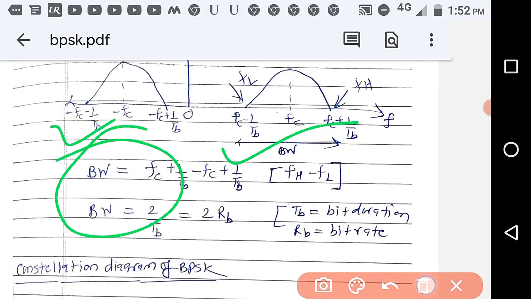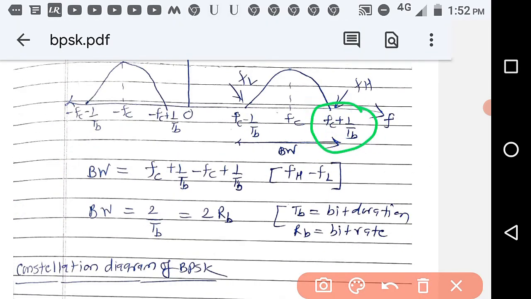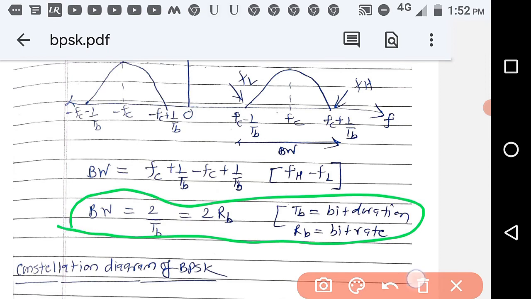So the bandwidth will be fc plus 1 by Tb minus fc minus 1 by Tb, that is fH minus fL. So fc gets cancelled, and you will get 2 by Tb, which is 2 Rb, where Rb means bit rate. So the bandwidth of BPSK is equal to 2 by Tb or 2 Rb.